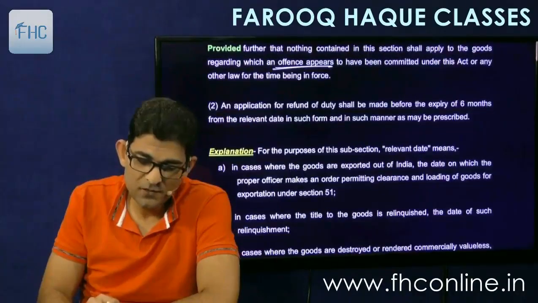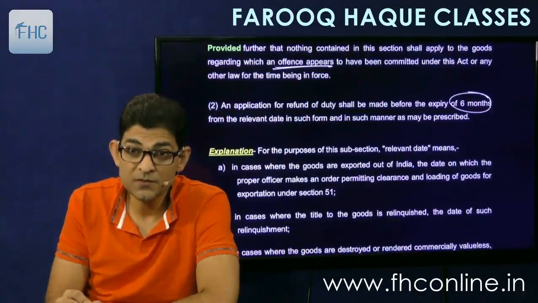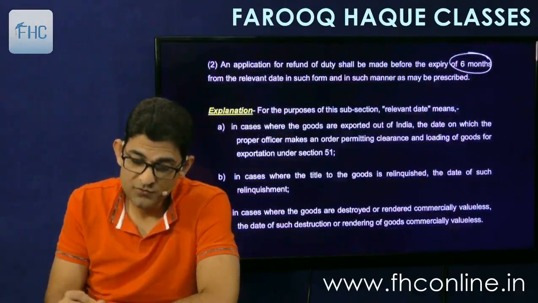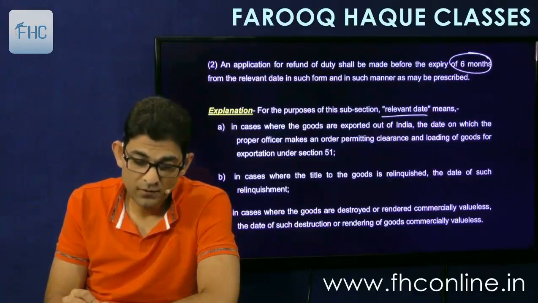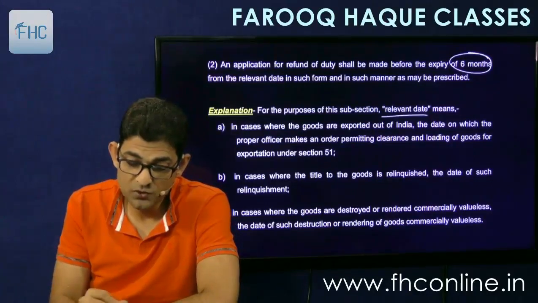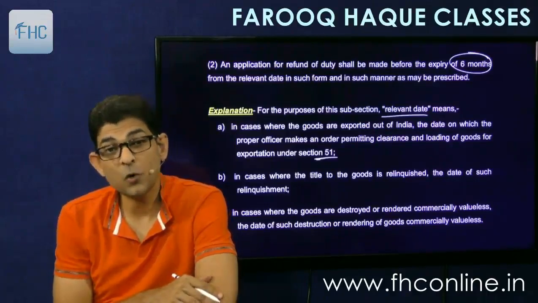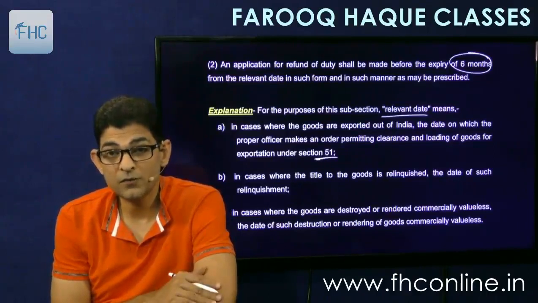And then it says the application for refund shall be made before expiry of 6 months. So again the time is 6 months here from the relevant date. And what is the relevant date? That is given in the explanation below. So relevant date is defined as, in the case where the goods are exported out of India, the date on which the proper officer makes an order permitting clearance and loading of the goods for exportation under section 51. So permission of loading, that is let ship order. So from that date, within 6 months you can file your refund claim.